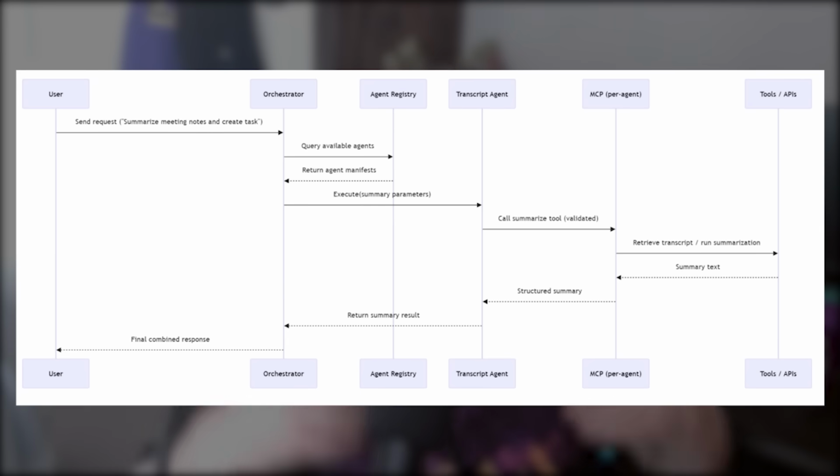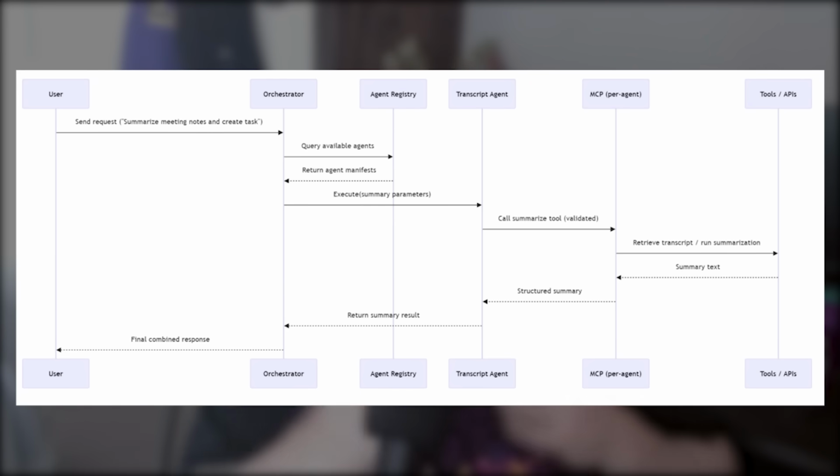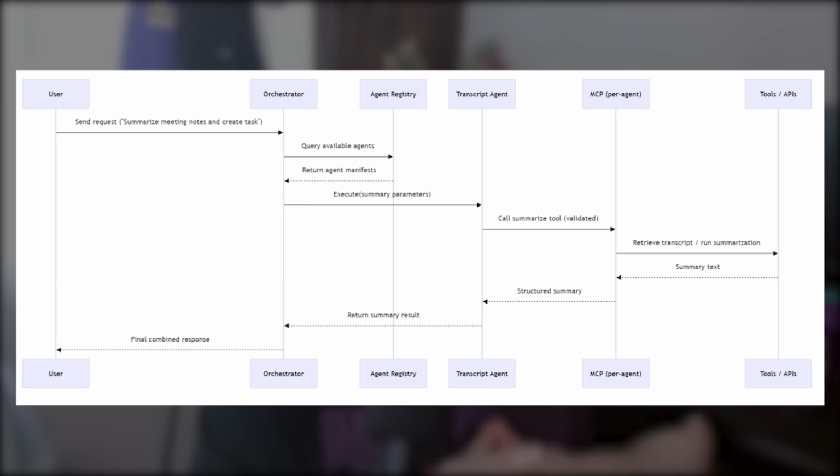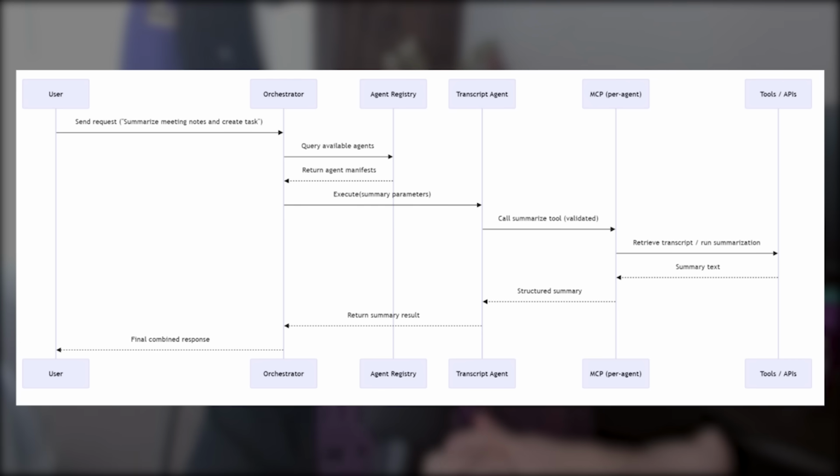Let's walk through a simple conceptual flow. No company data, just the logic. User requests: summarize our meeting notes and create a deployment task. The orchestrator parses the intent and checks the registry for agents capable of summarization and task creation. It discovers a transcript agent and a work item agent. It sends the summarization request to the transcript agent through its own MCP layer.